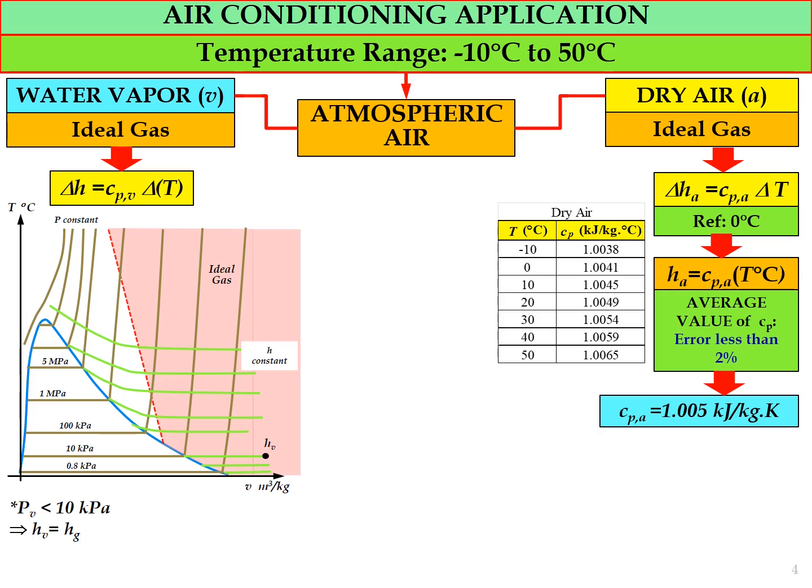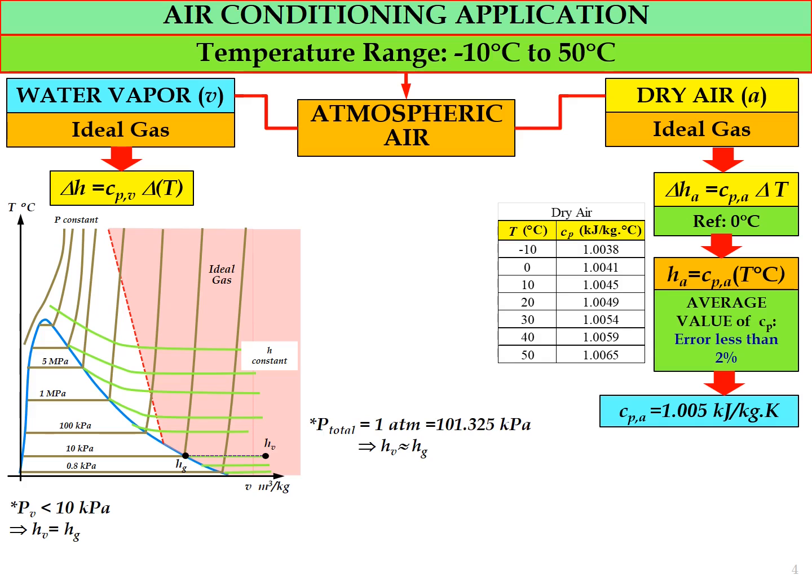So if you look at the TS diagram, let's say we have the condition of Hv in the ideal gas region, and at 10 kilopascal the value of Hv will be equal to Hg. Okay, for the pressure below 10 kilopascal, we can use the relationship in terms of enthalpy, where Hv equal to Hg. Enthalpy for water vapor equal to enthalpy of the water at saturated vapor.